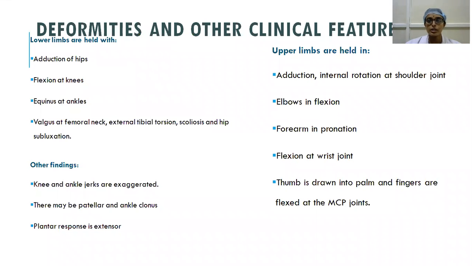And coming to different deformities and other clinical features, in the lower limbs, most commonly adduction of hips is seen. As a result, you see a scissoring gait. And then there will be flexion at the knee joints and equinus at the ankle joints. Because of the muscular imbalance, there will be different deformities like valgus deformity of the femoral neck and external tibial torsion.